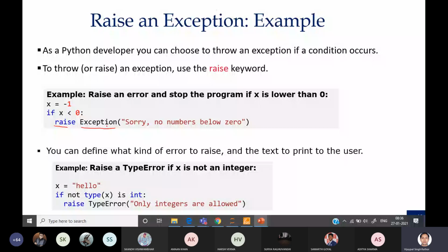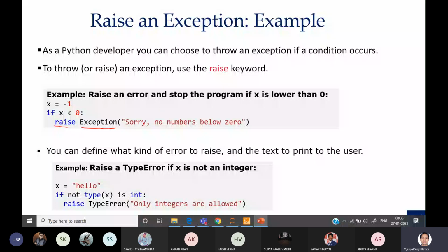Whenever we are writing an except block, we need to write that exception name specifically. Or if we are not writing a specific name, then the except block can handle all exceptions. And whatever message we have associated with this exception will be printed. So you can just raise the exception using this raise keyword.